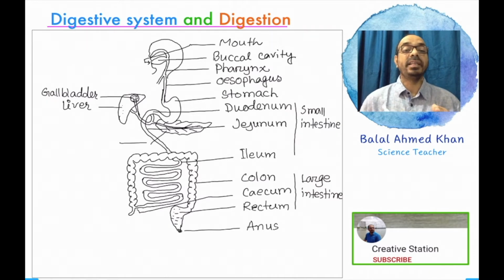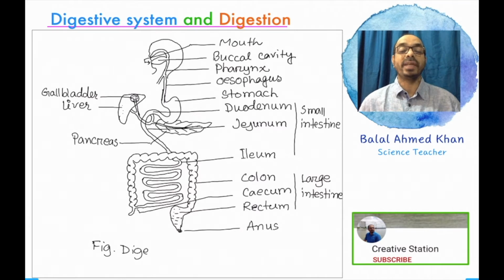Another digestive gland is the pancreas. The pancreas looks like a leaf-like structure, and this diagram generally represents all the parts of the digestive system. So the digestive system of humans can be divided into two parts.